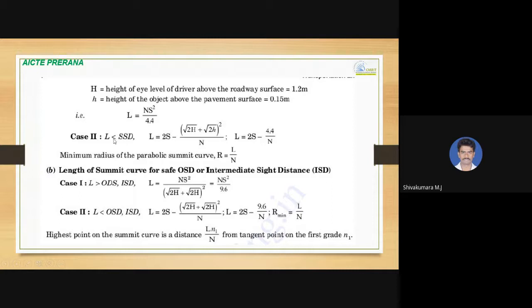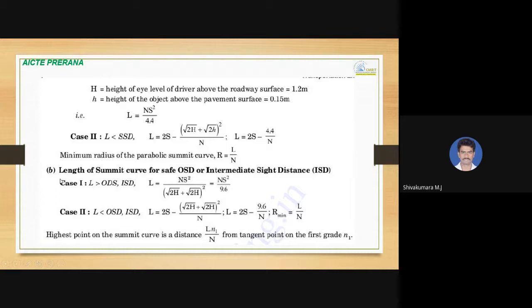And if the length of the summit curve is less than SSD, you can use this formula: L = 2S minus (root of 2H + root of 2h) whole squared divided by N. If you substitute the values of capital H and small h, that is 1.2 and 0.15 meters, you will get a simplified formula: L = 2S minus 4.4 divided by N. And the minimum radius of the curve is R = L divided by N.